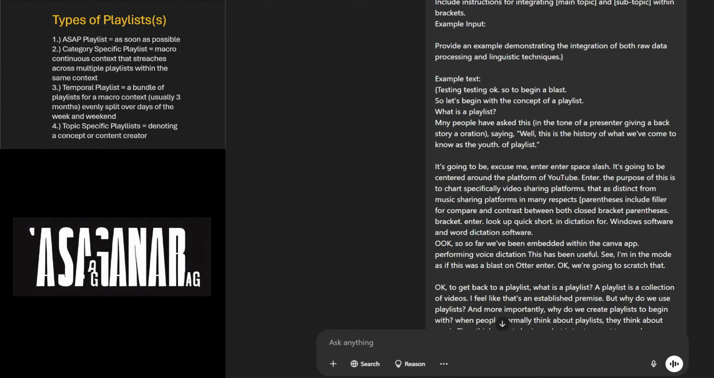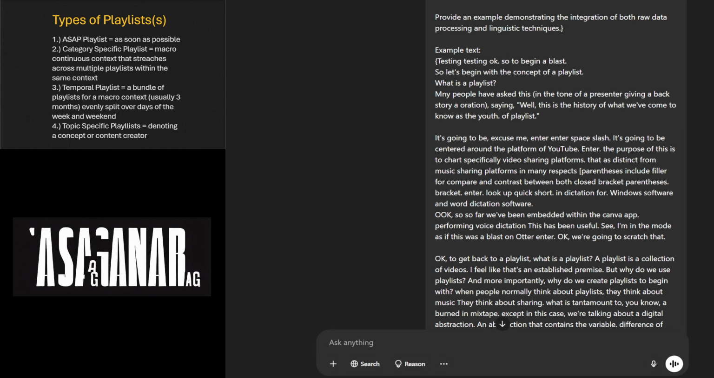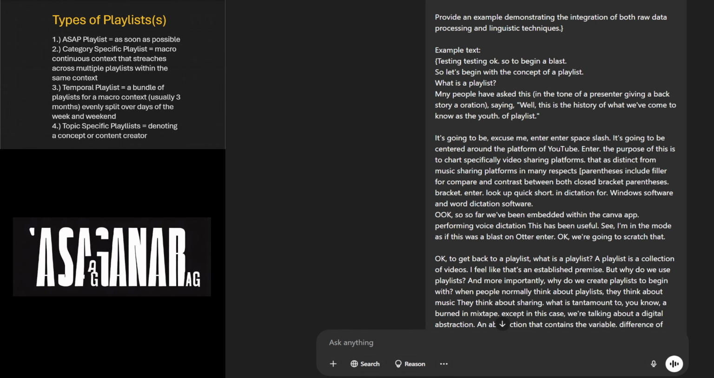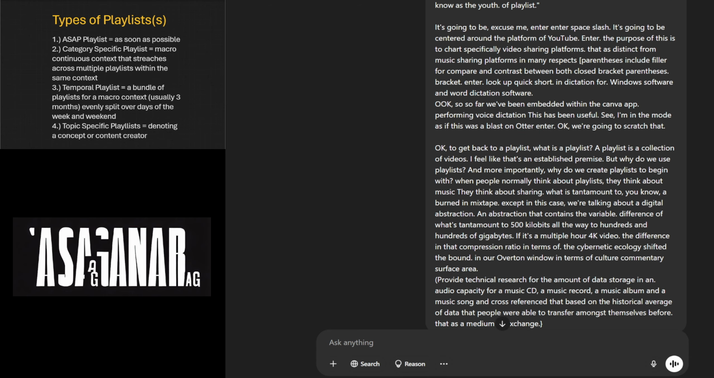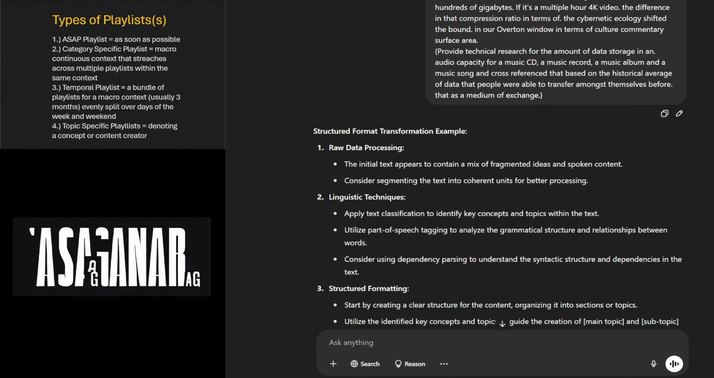And this was the text from part 4 of this series, which was number 3, structured formatting for NLP. And so reading that, scroll, and the response that I received was structured format transformation example.